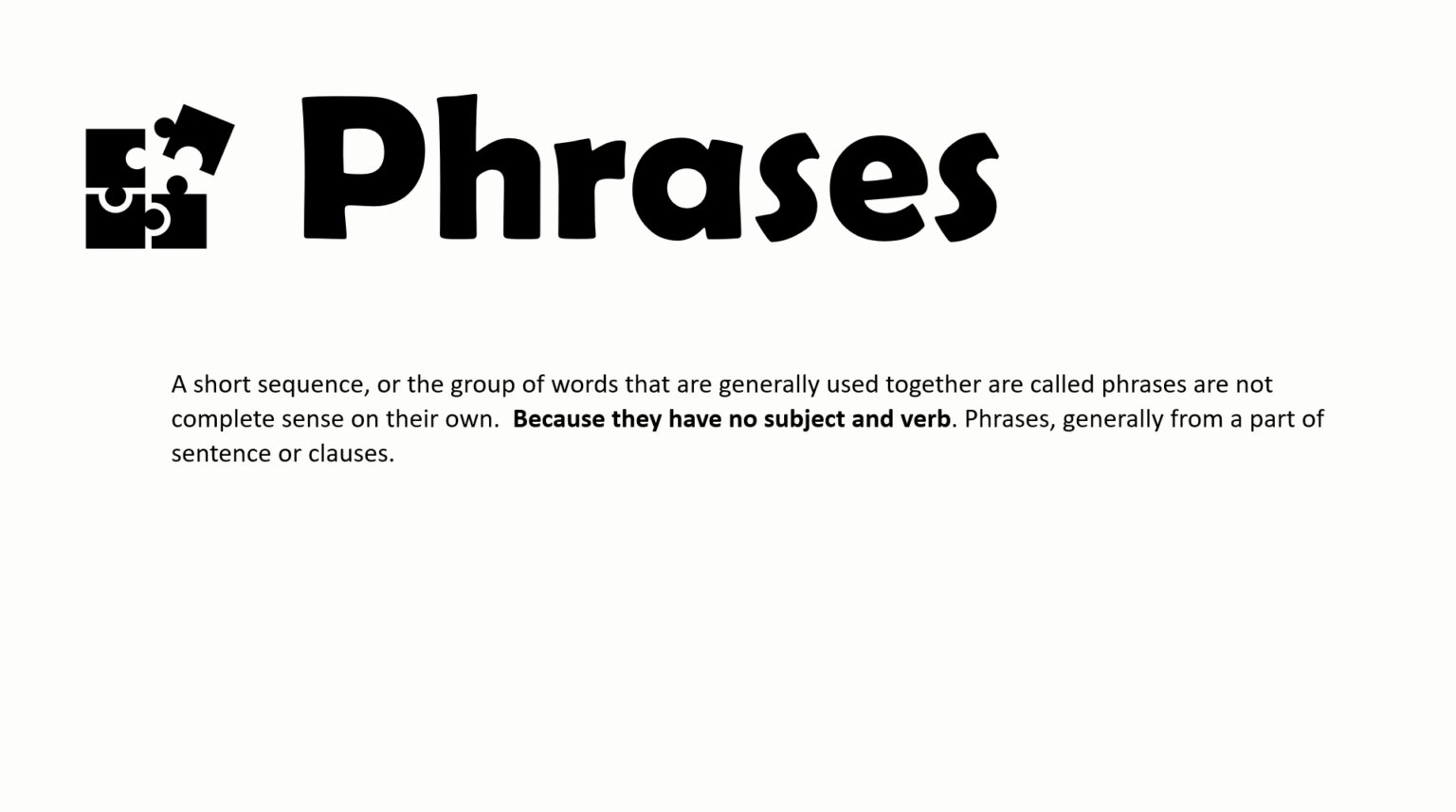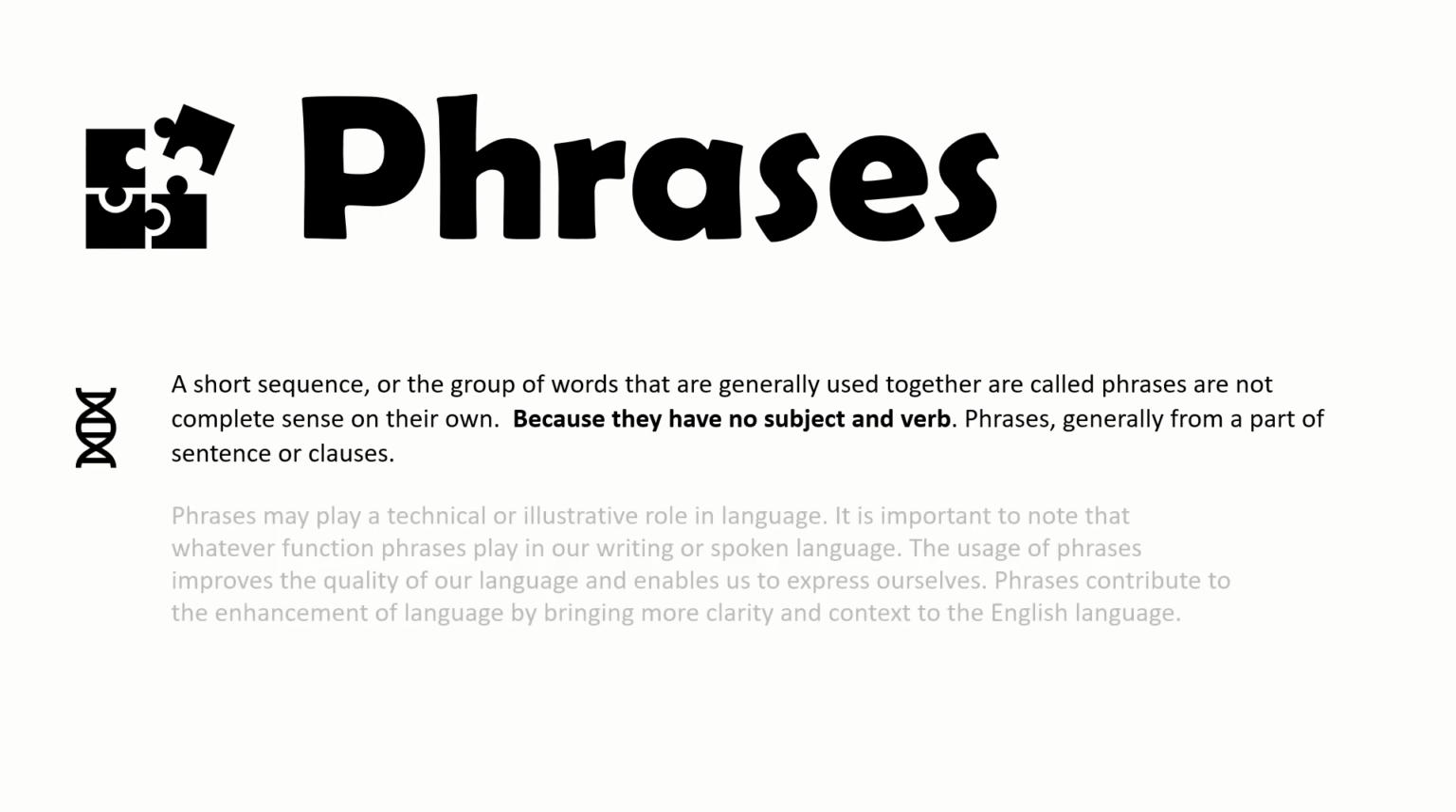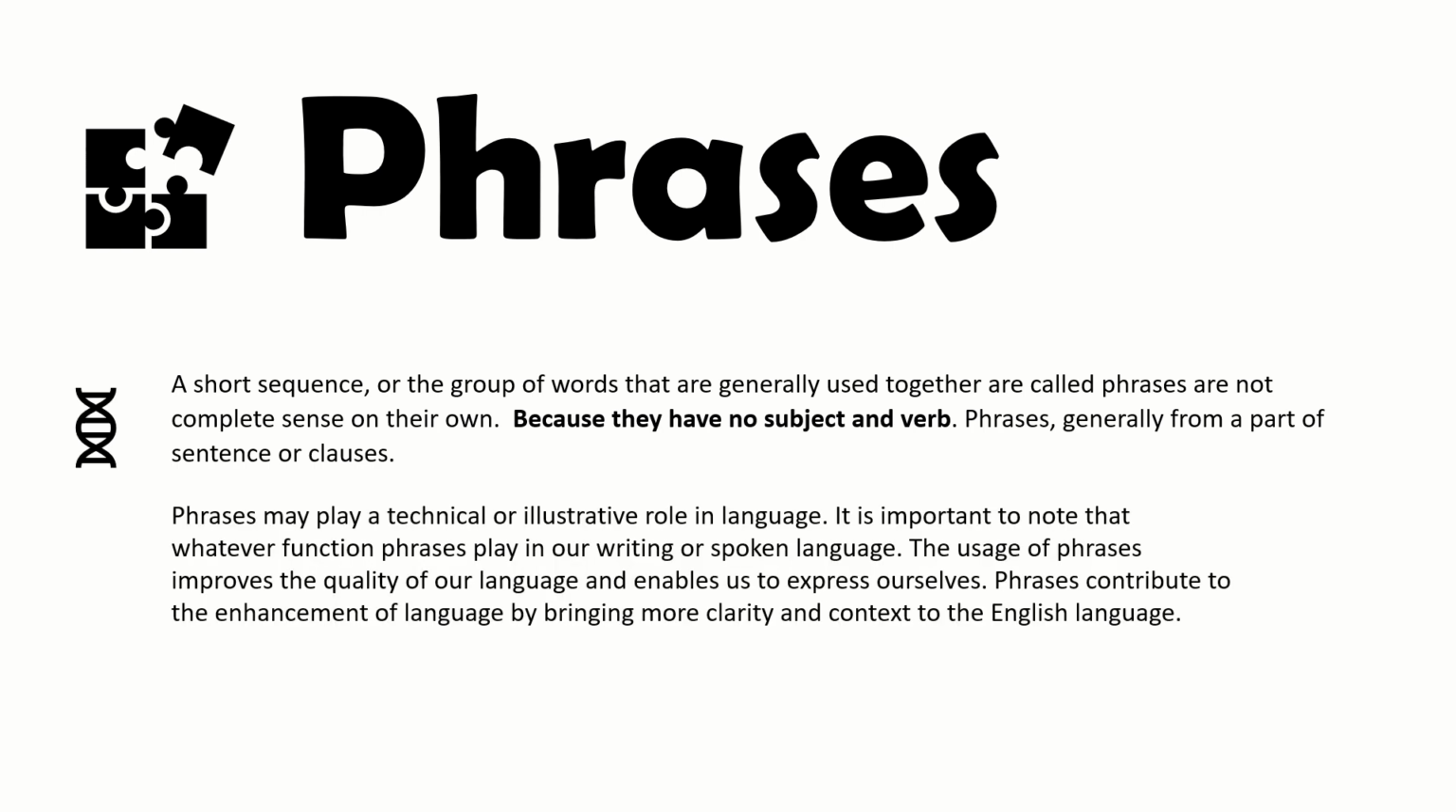A phrase is a short sequence of words, or a group of words, and phrases don't have a subject and a verb. They are simply used technically and for illustrative purposes in the language, and they are also important. They play an important role in expressing the complete meaning of a sentence by the speaker.